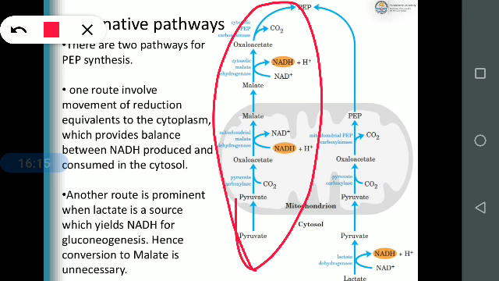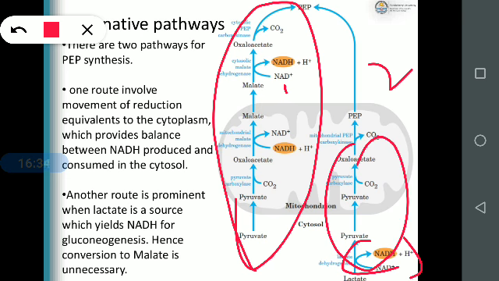Next, another route is predominant when lactate is the source. This is the second one. Another route is prominent when lactate is a source that yields NADH for gluconeogenesis, hence conversion to malate is not necessary. I'll show you.